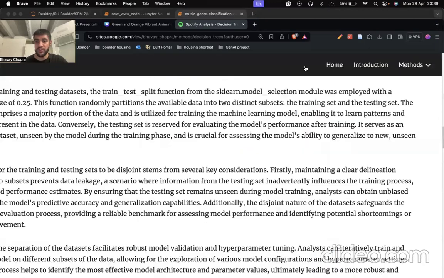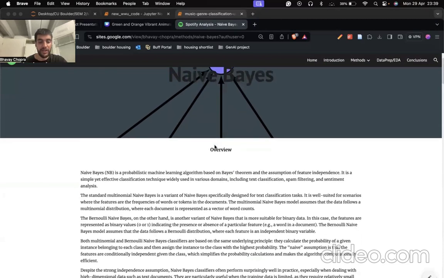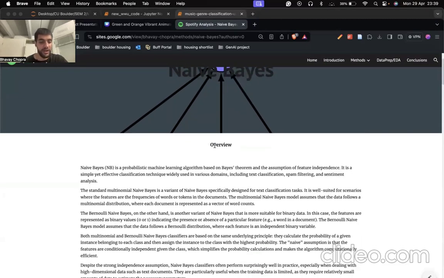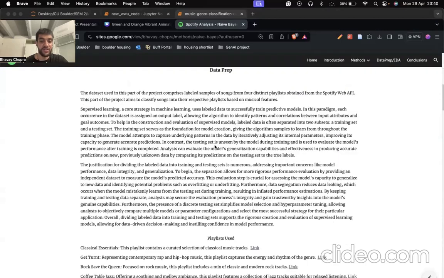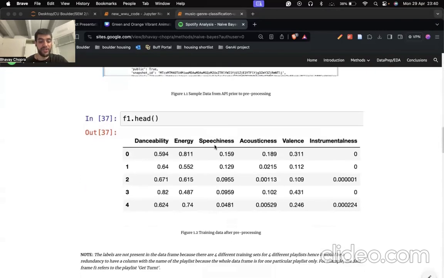Our next model that we used was a Naive Bayes model. Again, the objective here was different. When you're listening to a new song on Spotify and you like the song and you're looking to add it to one of your playlists, the playlists shown are in no order of any particular meaning. This part of the project aims to classify songs based on audio features into the best choice playlist.